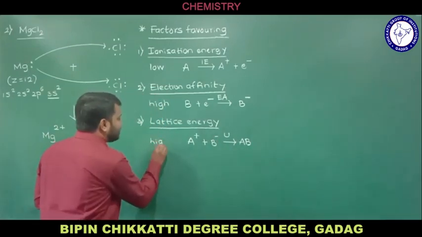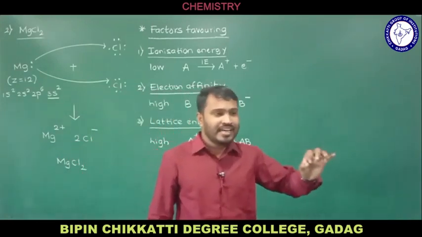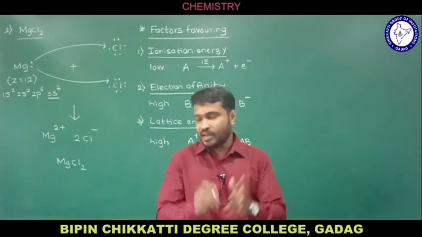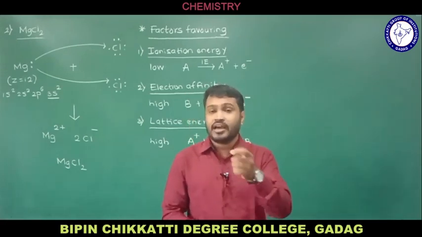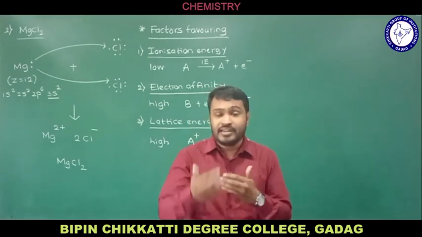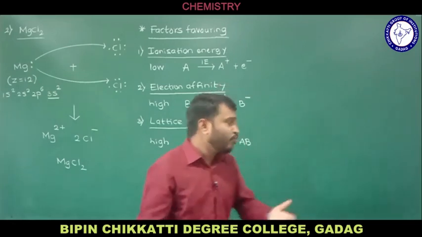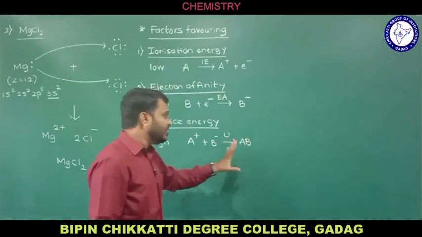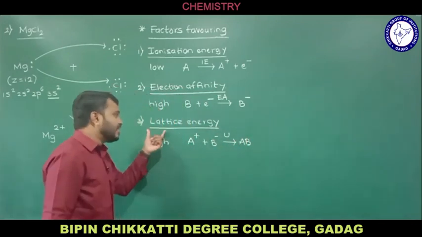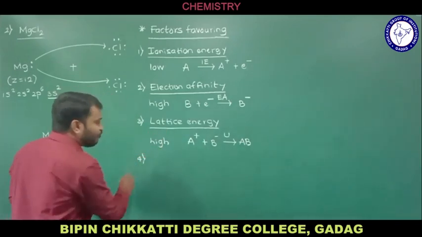Remember, high lattice energy is required for the formation of an ionic bond. Higher the lattice energy, greater will be the stability of the ionic compound. I repeat, higher the lattice energy, greater will be the stability of the ionic compound. Why? Because the tendency of the cation and anion to combine to form the ionic compound will be more, and the energy related to that formation we call lattice energy, and high lattice energy is required for that. That is the condition number 3.